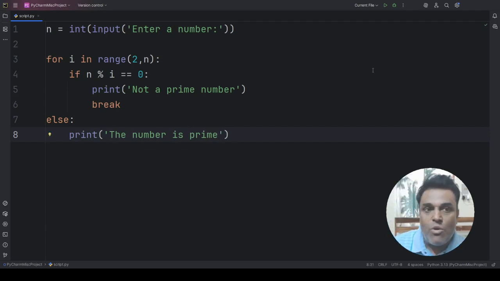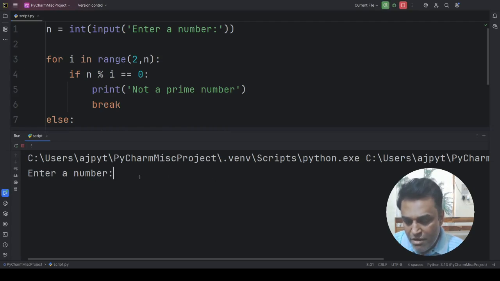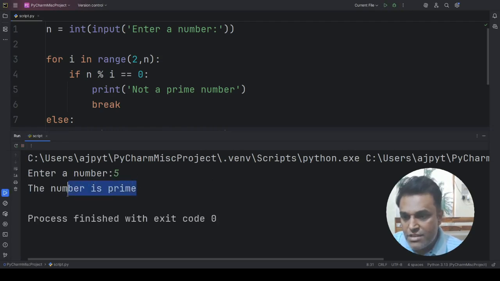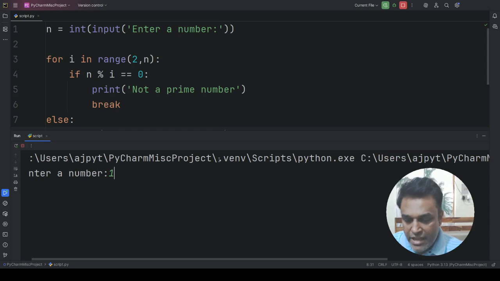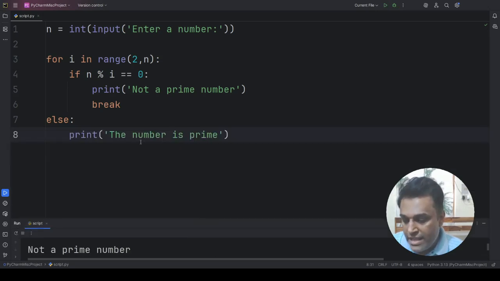Okay. So if I run this code, that is this one. If I enter a number 5 you can see the message, the number is prime number, the number is prime, right? And if I run this again, I give 10 and 10 is not a prime number. So not a prime number, that's the message. And that is how the else part is working.